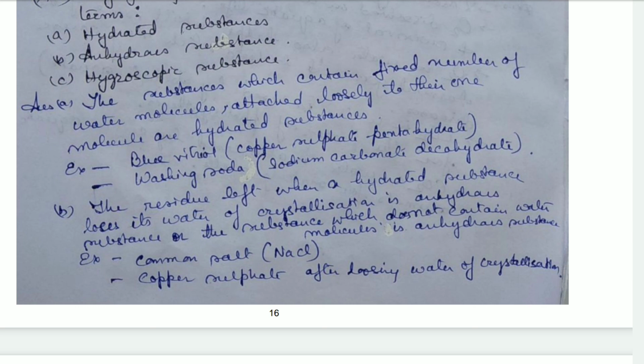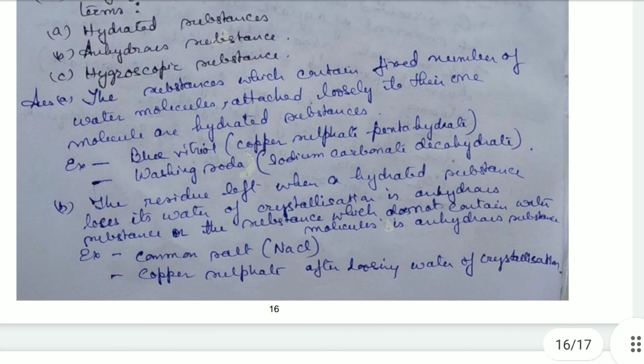Then we come to anhydrous substances. Anhydrous substances are the residue which is left when a hydrated substance loses its water of crystallization, or a substance which does not contain water molecules. Like copper sulfate after losing water of crystallization, which is anhydrous, and common salt, which does not have water, that is also an anhydrous substance.